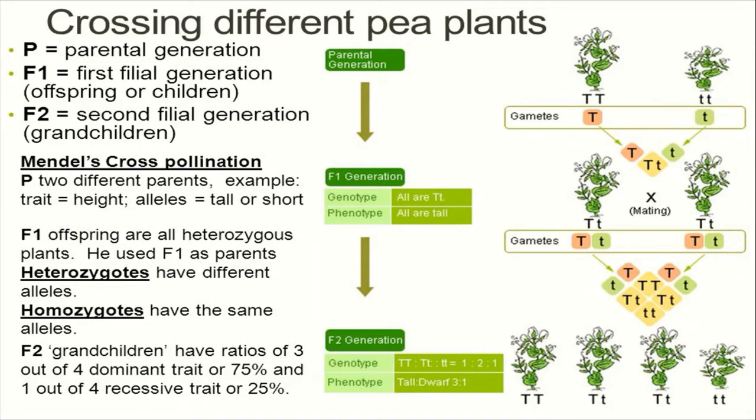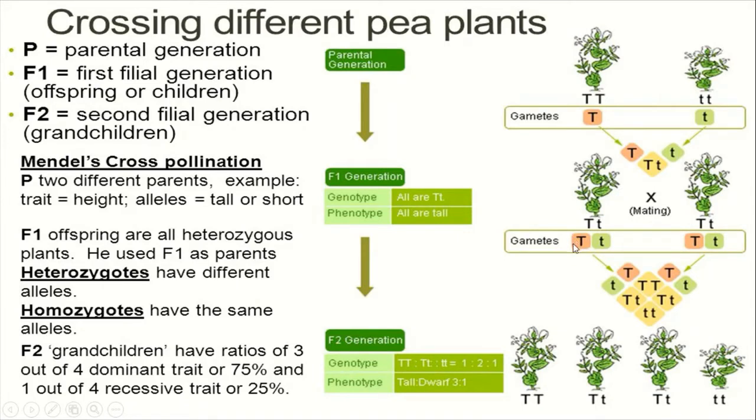All the F1 plants, that means the first generation, here F1 means first filial generation, will phenotypically be tall because T gamete is dominant.